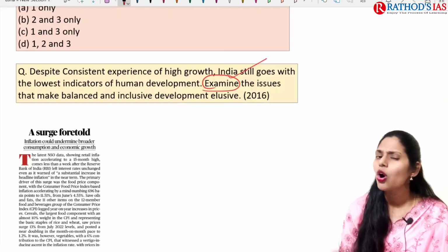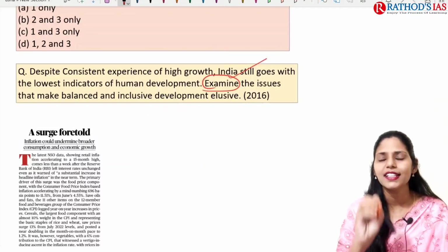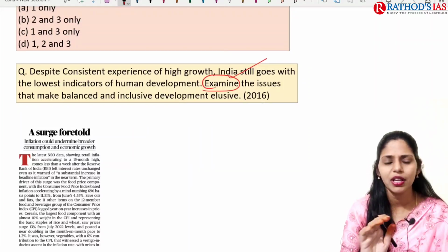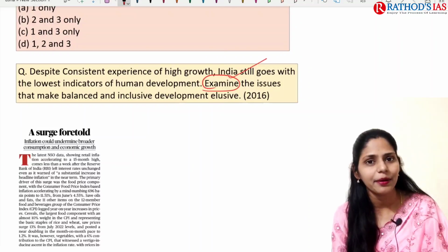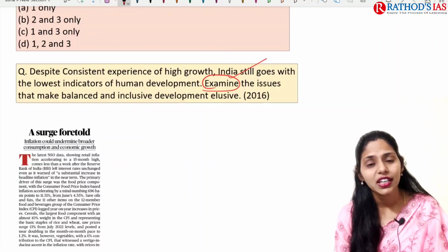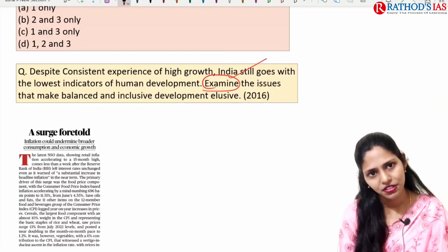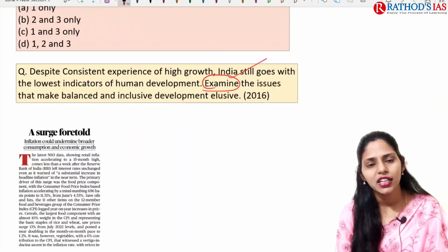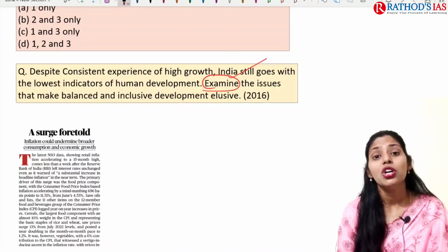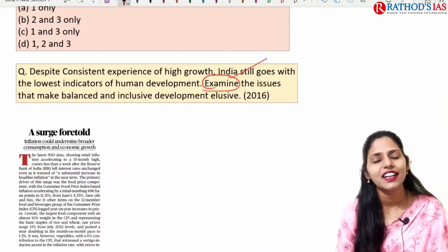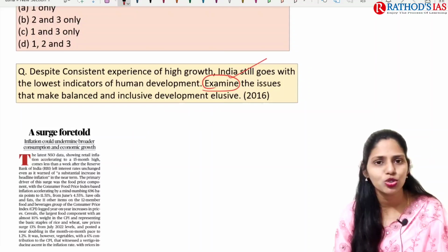Examine means the examiner already knows this is happening, but they are asking for new points. You can give data on what issues India is facing and how we can make India's development inclusive. Try to write your answer and post it in the comment box so that the evaluation can be done.